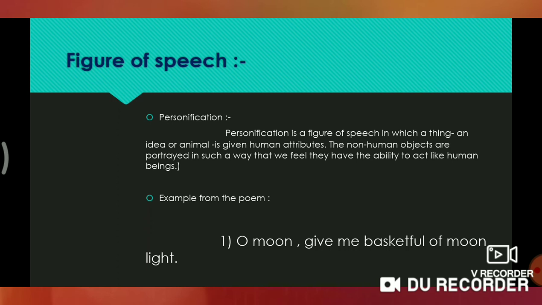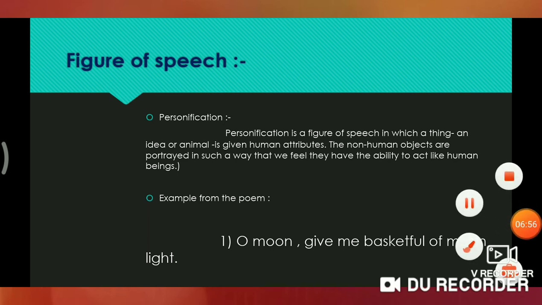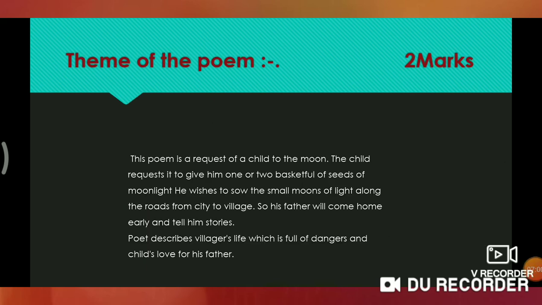For example, O moon, give me basketful of moonlight. Here, the moon is an inanimate thing. That's why this is an example of personification.